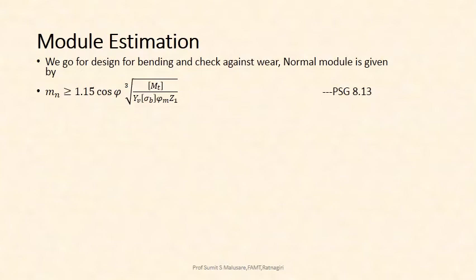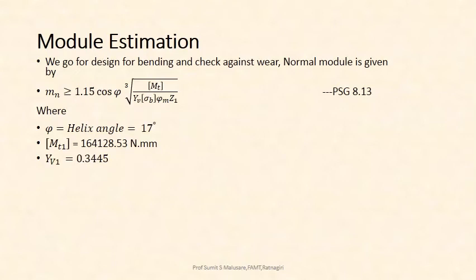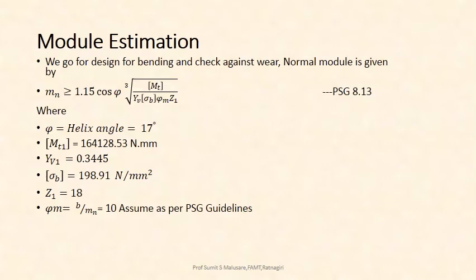Now we will make a list of all the parameters. Psi is the helix angle, 17 degree already assumed. Then torque, already calculated. Then YV1, that is 0.3445, already calculated. Sigma B design 198.91, again already calculated. Z1 is 18. Psi m is equal to B upon Mn, that is equal to 10 as per the PHG guidelines.